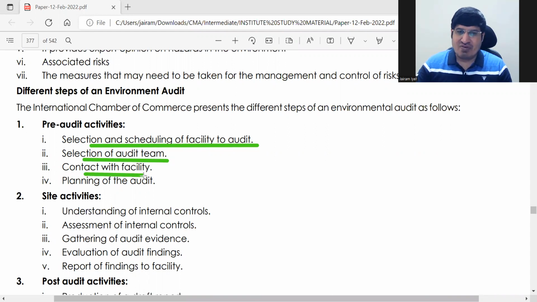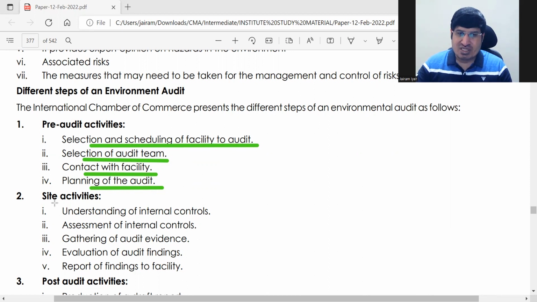Then contact the facility. And then plan the audit. So first, selection and scheduling of facility to audit, then prepare audit team, contact with facility, and start the audit process.